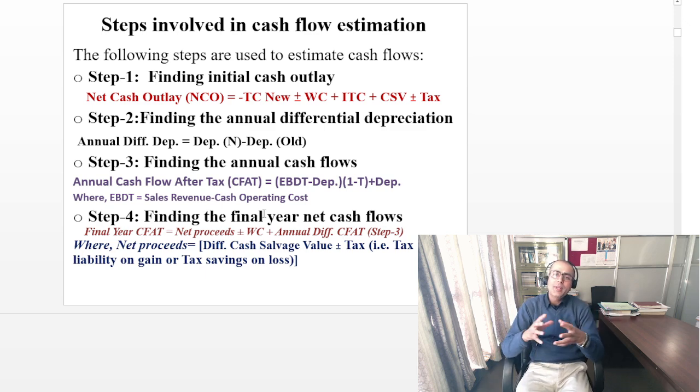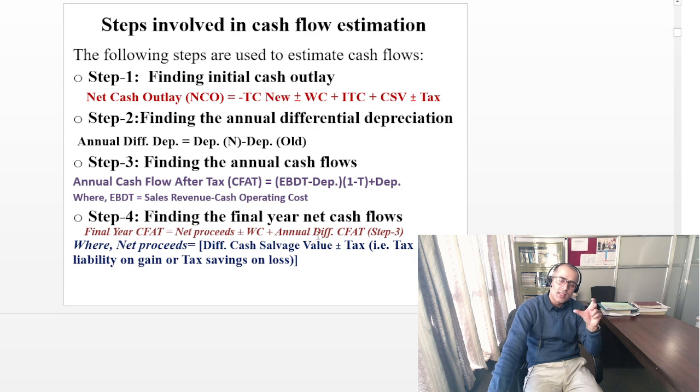Now what could be the steps for cash flow estimation? Today I will be just conceptualizing the concept here. In coming videos I will be discussing the whole process of estimating the cash flow.